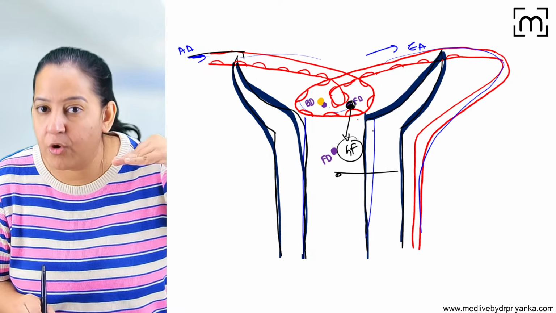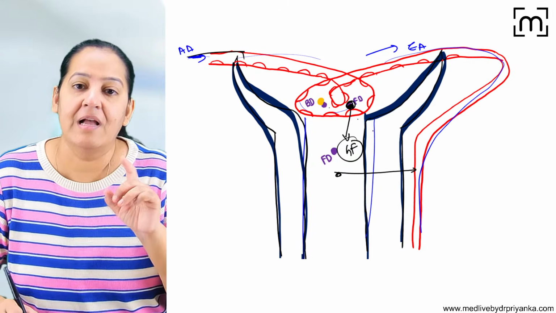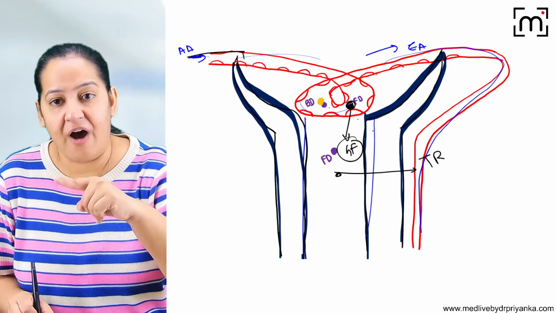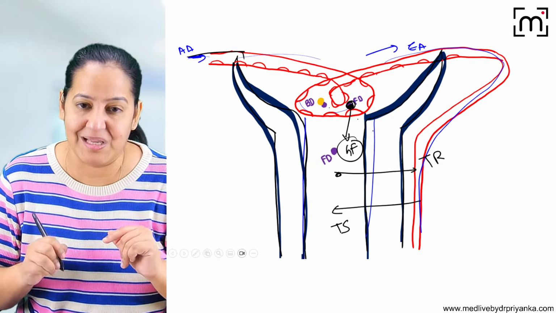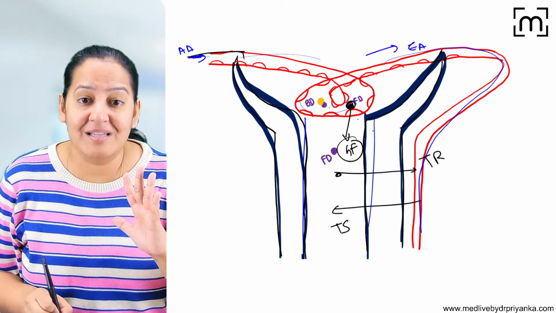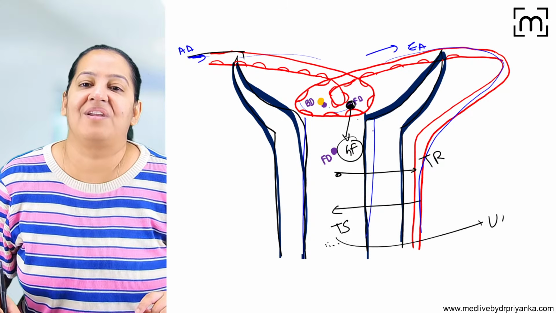After that, the drug is present here. A proportion of it will reabsorb and go back into the blood. That is known as tubular reabsorption. And after that, a proportion is again secreted here. That is known as tubular secretion. Look at the arrows. Whatever is remaining after these 3 things is excreted in urine.